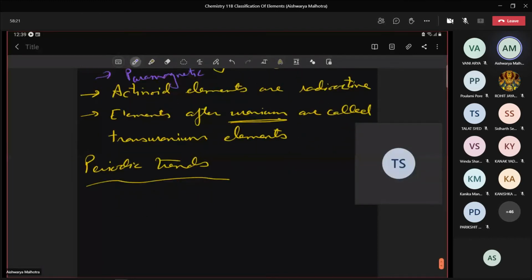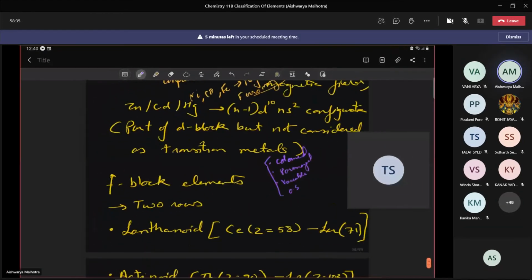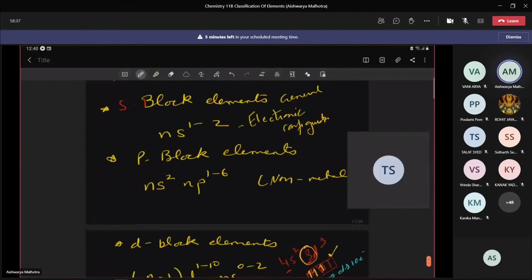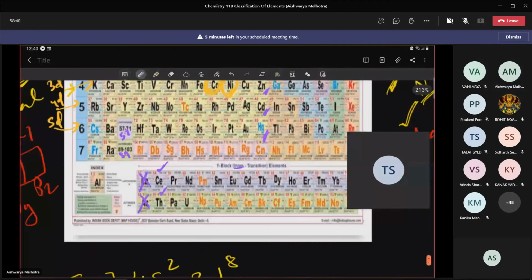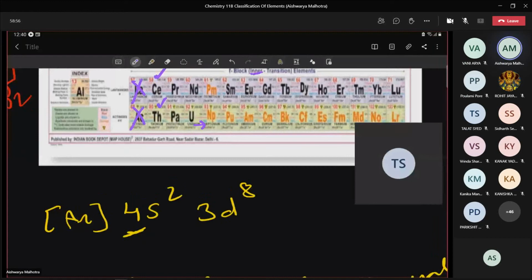Next, elements after uranium are said to be transuranium elements. Most of these transuranium elements are found only during a nuclear reaction, or they are produced for fractions of seconds, or rather nanoseconds. The correct word should be nanosecond.